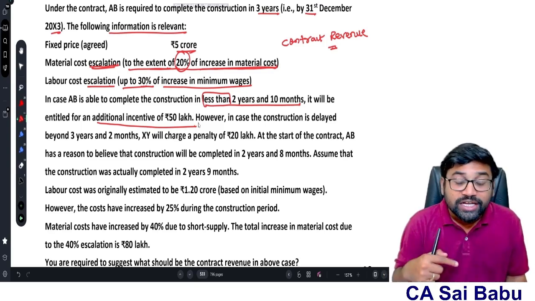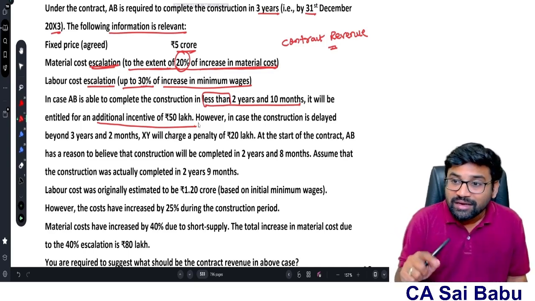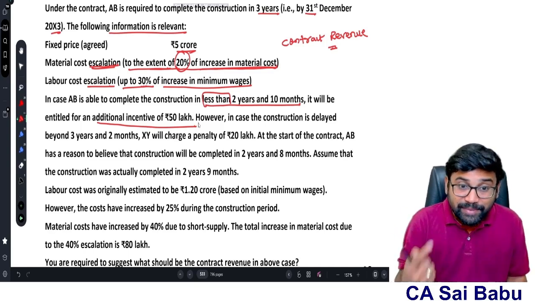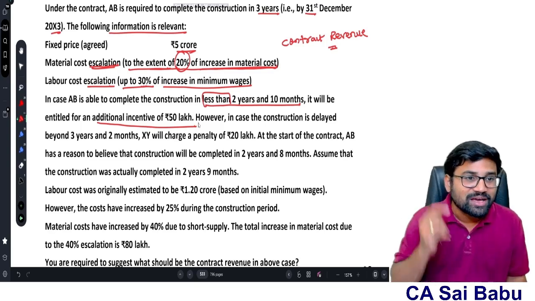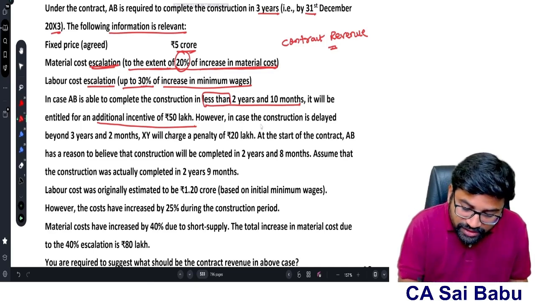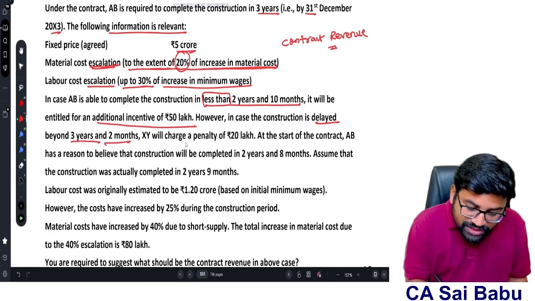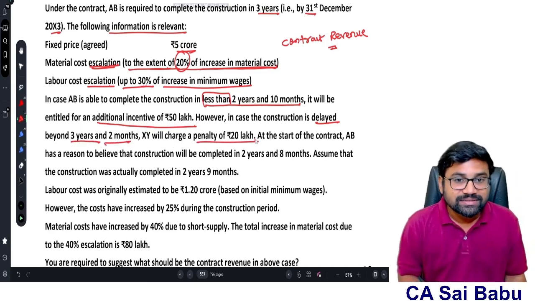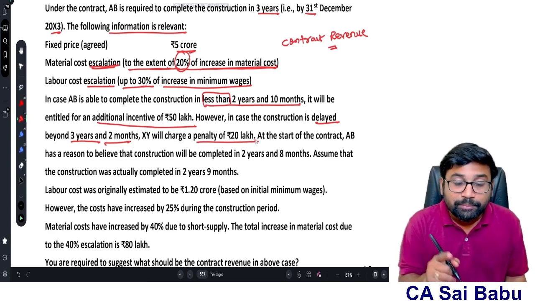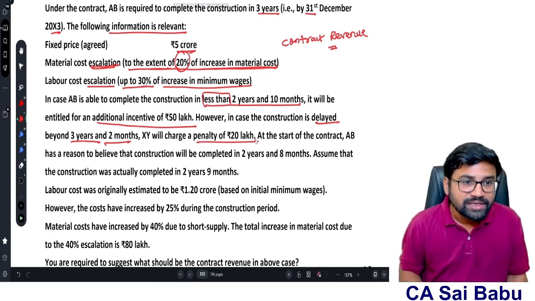Incentives can be added to the contract revenue provided two conditions are met: the contract must be sufficiently advanced and it is probable that the specific performance conditions will be met, and the amount is measured reliably. The incentive is 50 lakhs. However, in case the construction is delayed beyond 3 years and 2 months, XY will charge a penalty of 20 lakhs. This point also I told you, penalty. From the contractor side, if there is a delay, he has to pay the penalty.